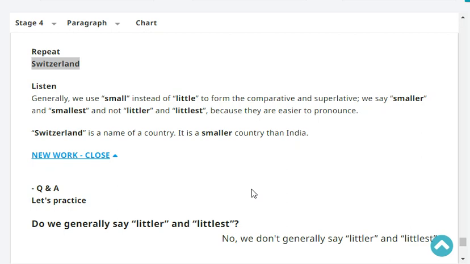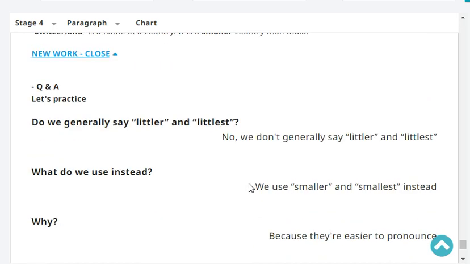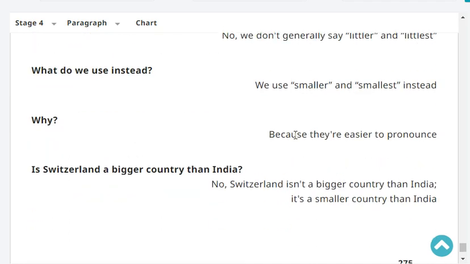Let's practice. Do we generally say littler and littlest? No, we don't generally say littler and littlest. What do we use instead? We use smaller and smallest instead. Why? Because they're easier to pronounce. Very good.